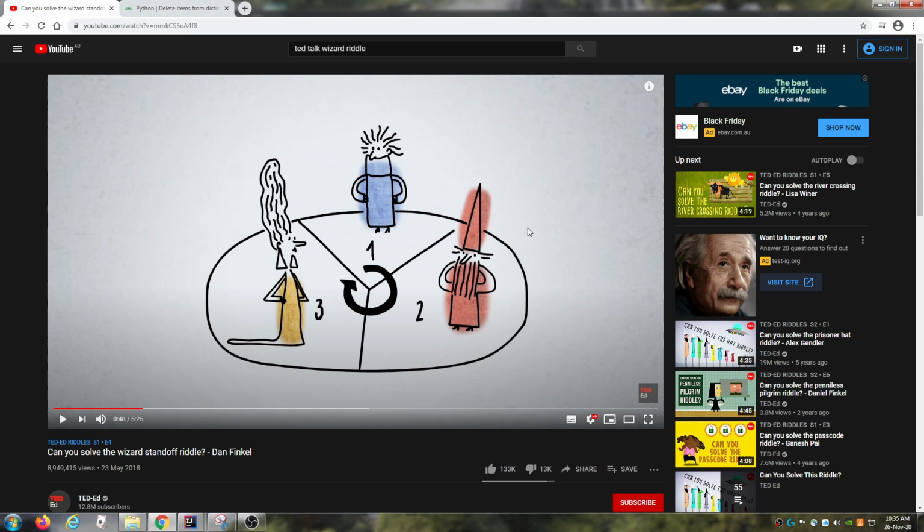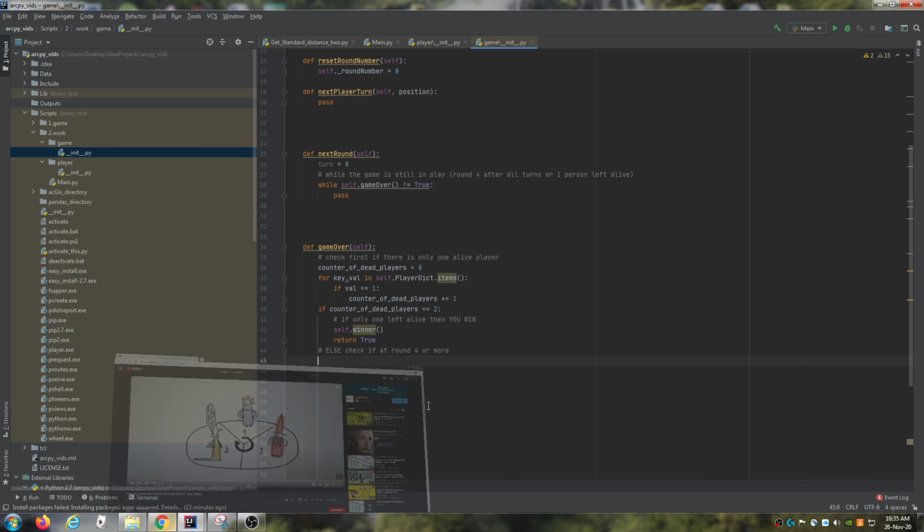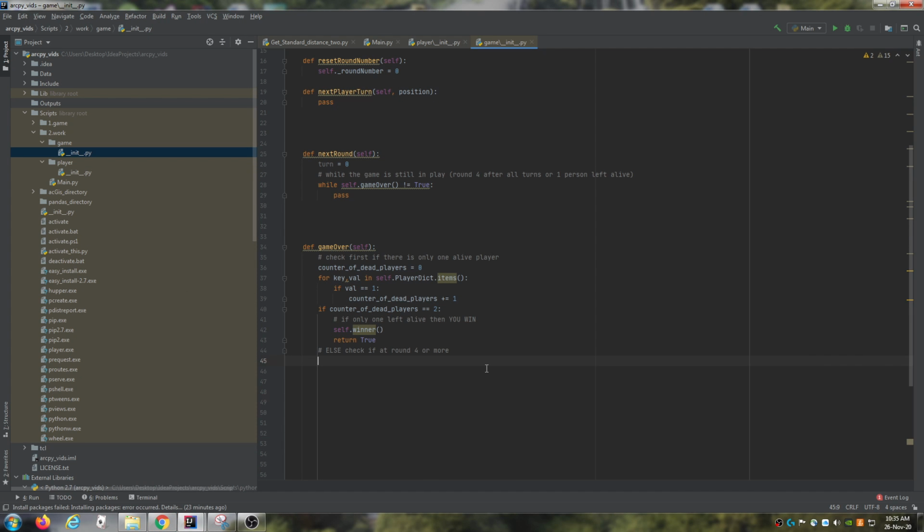So we won't check at the beginning, we'll go 1, 2, 3, and then when we get to 4, we need to keep checking because there should be only 2 people left alive. We need to wait until only 1 is left alive fully.